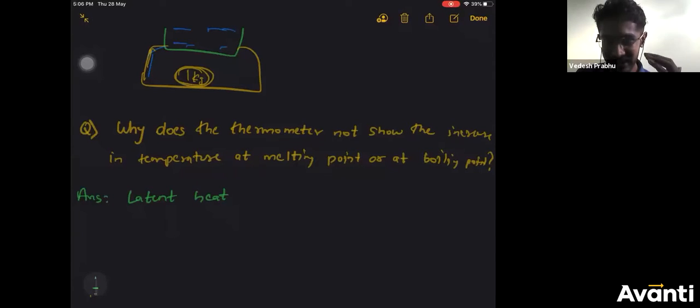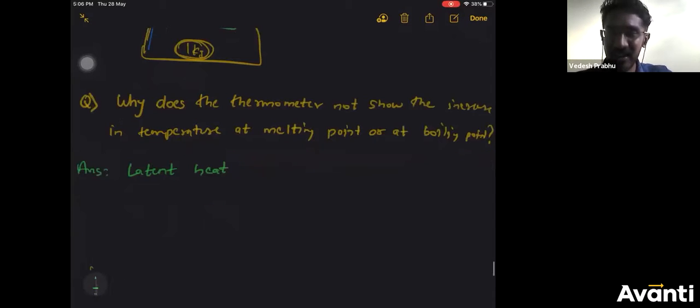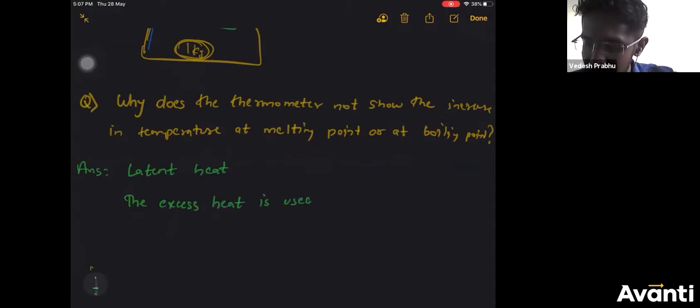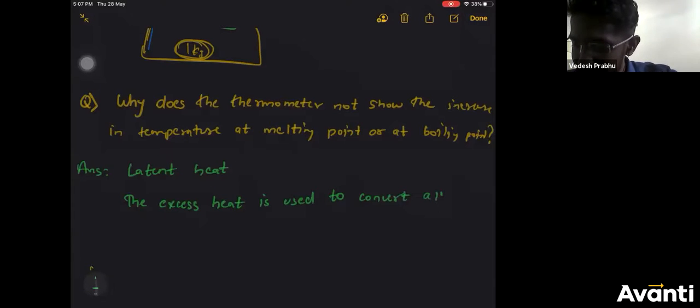I just took half an hour to explain this extra information in detail; that is for your knowledge and understanding. You can write latent heat, and you can mention another point: the excess heat is used to convert all the particles.